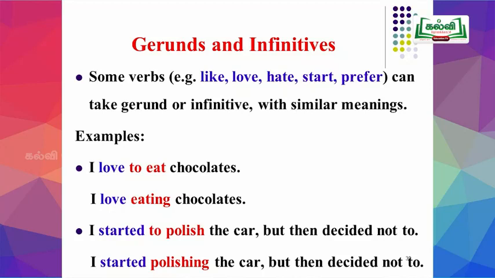Likewise, we are going to see the example with these subject, verb and object, but with gerund. I started polishing the car, but then decided not to.